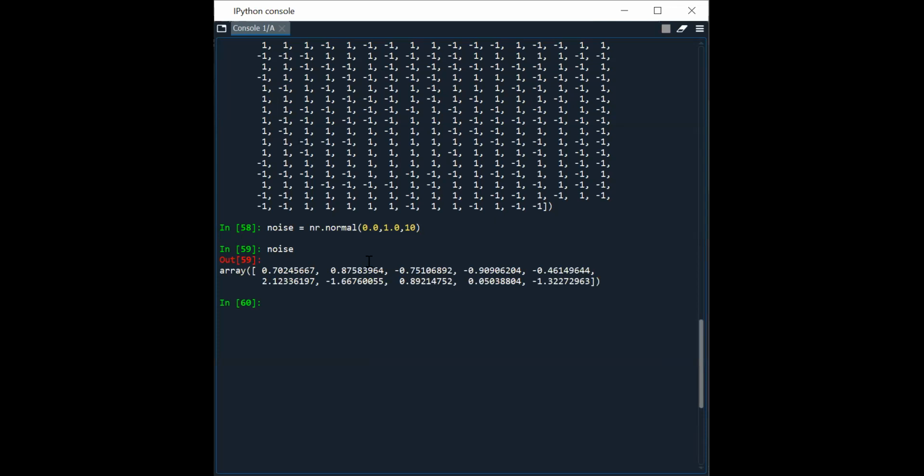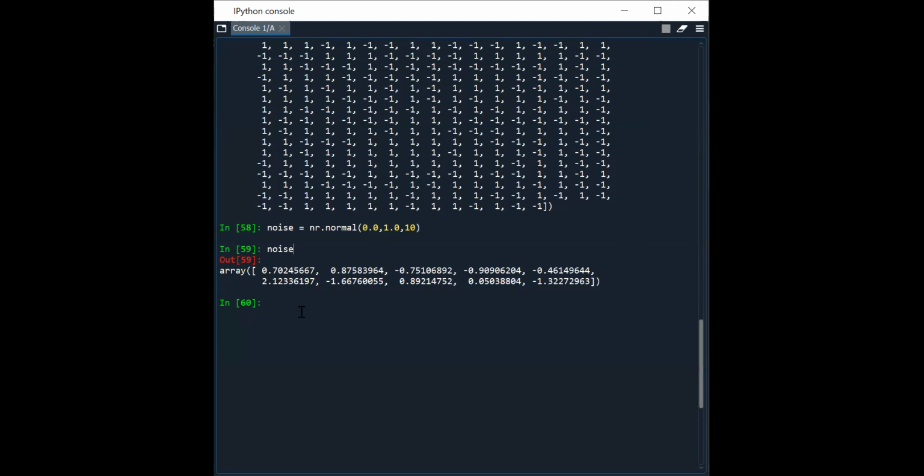Sir, what are the Gaussian parameters? These are Gaussian distributed or normal distributed random noise values. How many values? 10 values we have generated. I will tell you what these 0.0 and 1.0 are. We have to go to the specification of nr.normal. This is the normal probability distribution function, PDF. We will plot this Gaussian PDF in the evening class.